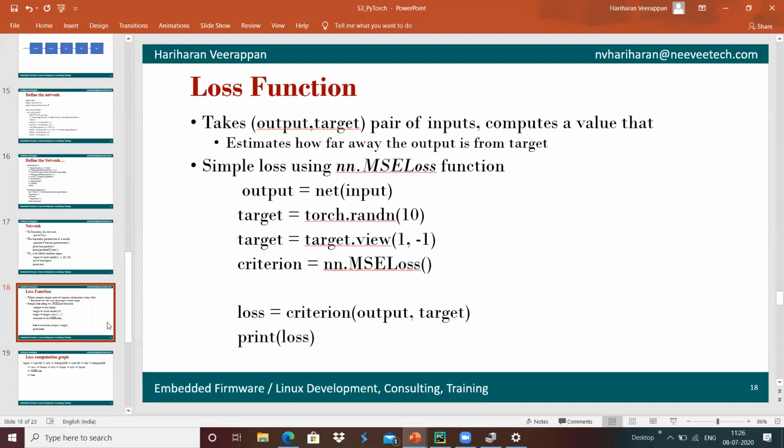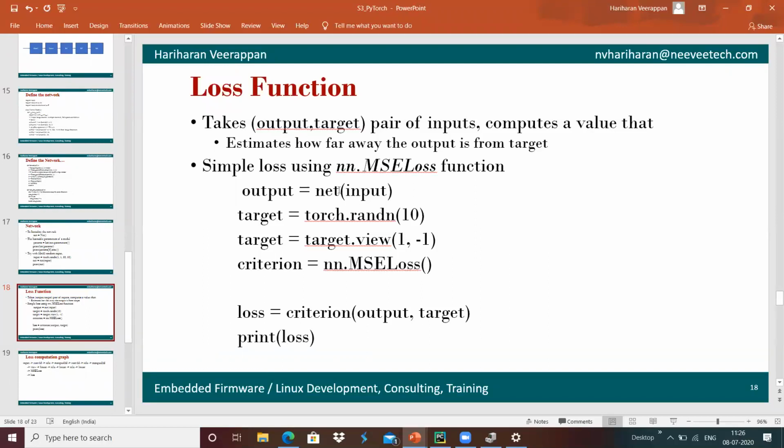There are different loss functions available in the PyTorch framework with the neural network. Here we are using a simple loss function which is called MSE loss.